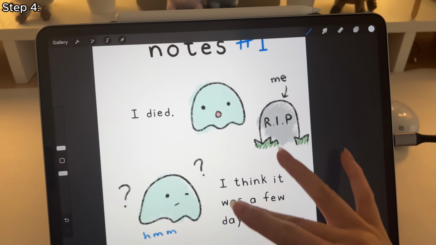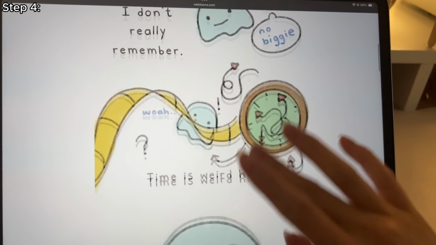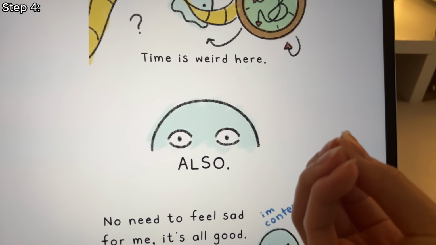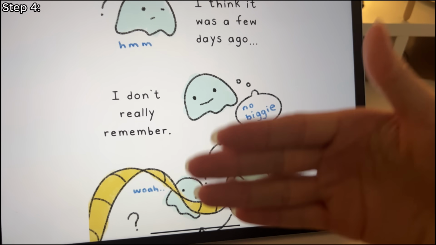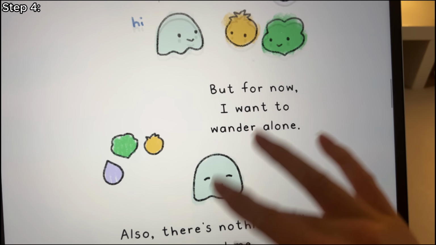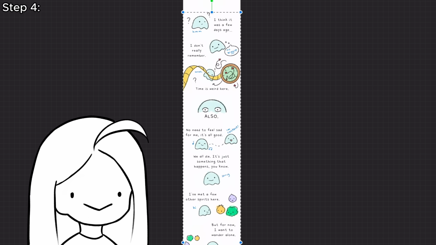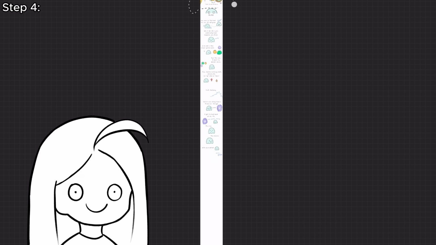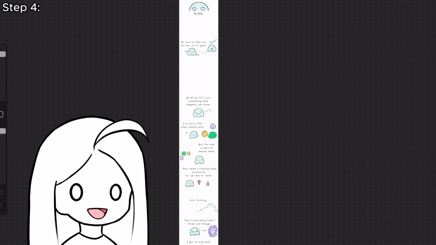But I kind of hit my first problem after hitting publish. Okay, I just posted it, but I feel like it's a little bit too close together. I feel like there needs to be some space in between the text and the photos. It's just very conglomerated at the moment. Yeah, so the spacing was a little bit wrong and I had to go back and fix it up a little bit. It didn't take super long, but again, we can see how organization is key. I definitely did not organize this part.